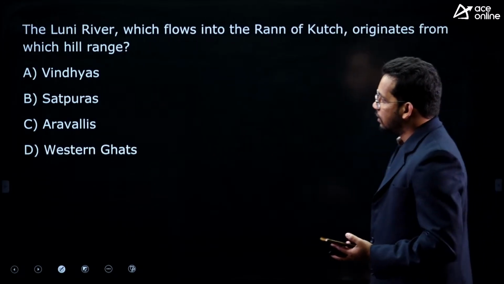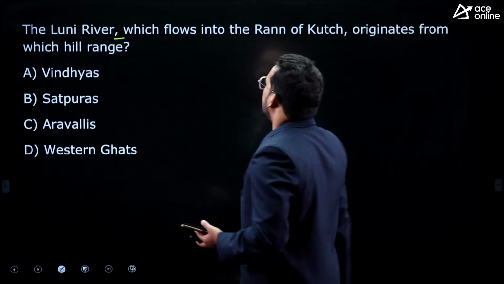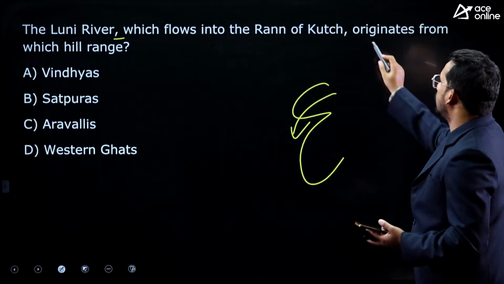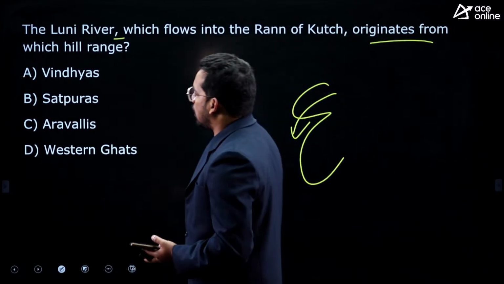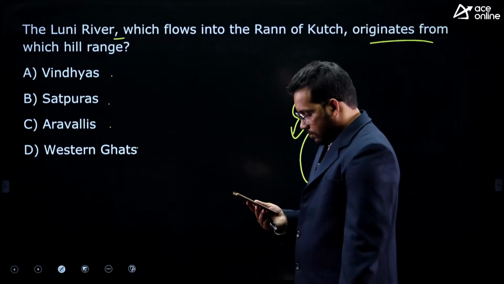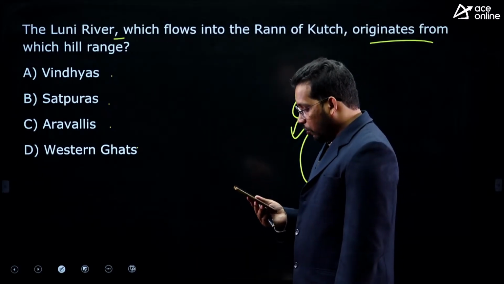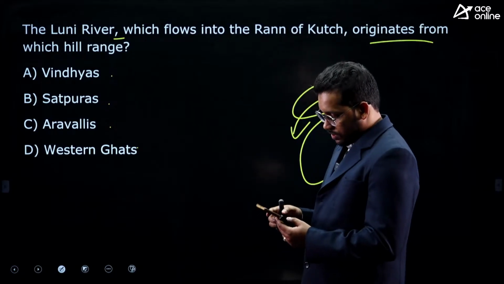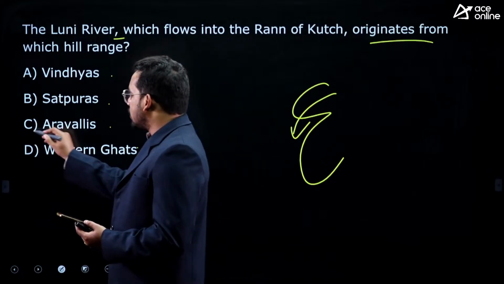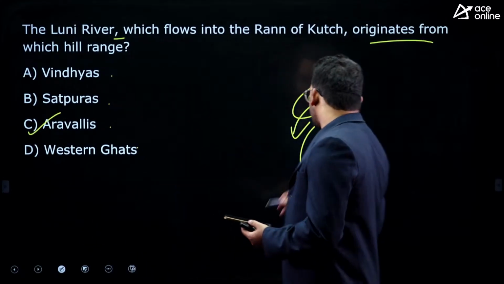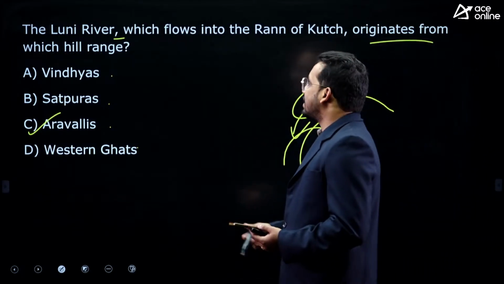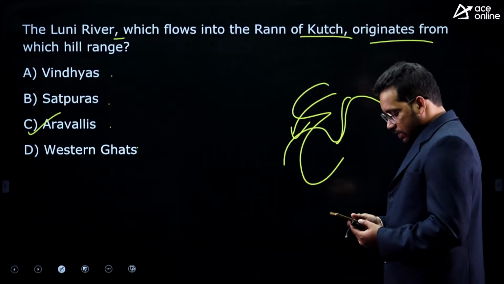C is the answer. Next one, Luni river, which flows into the Rann of Kutch. Rann of Kutch is in Gujarat. So they are asking from which hill range this originates. Vindhya, Satpura, Aravalli, Western Ghats. Tell me, in which mountains does this Luni river originate? So, the answer is Aravalis. It originates from the Aravalis and then flows through Rajasthan, Gujarat and then enters the Kutch region, right.